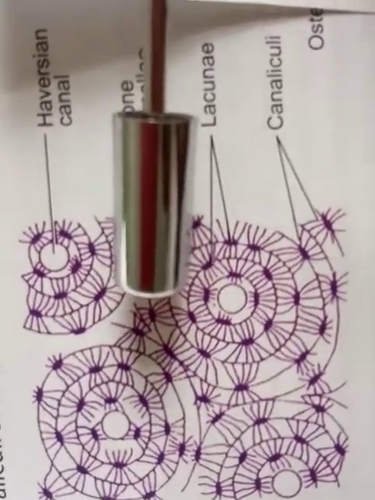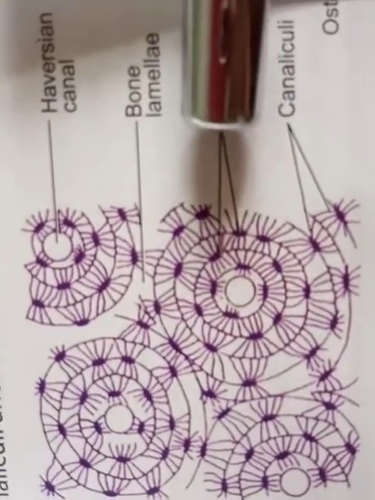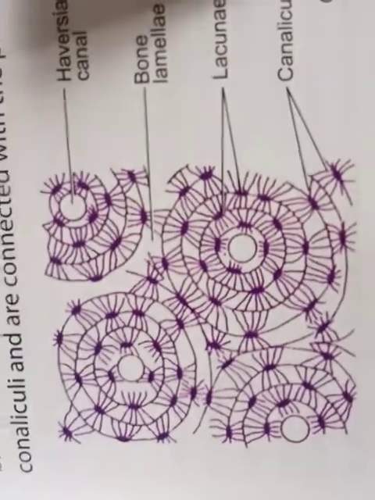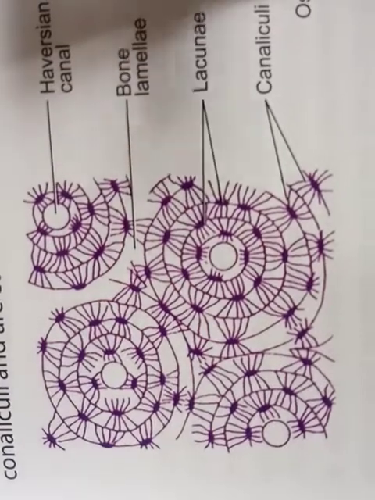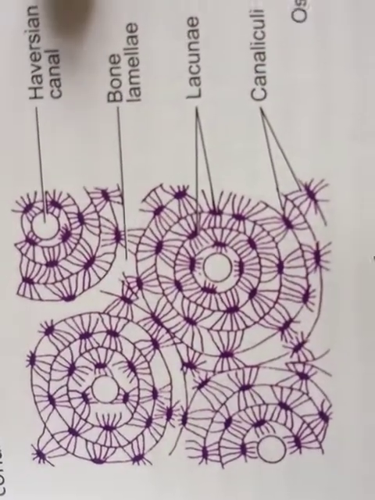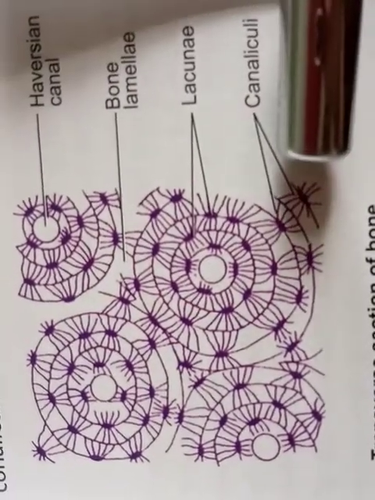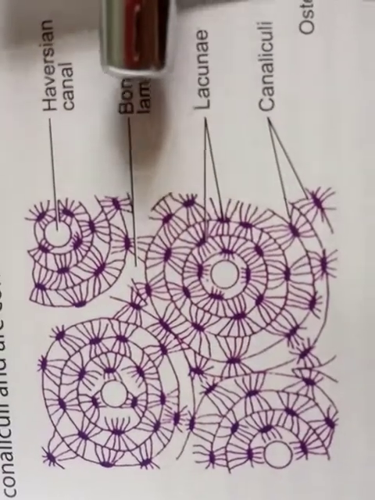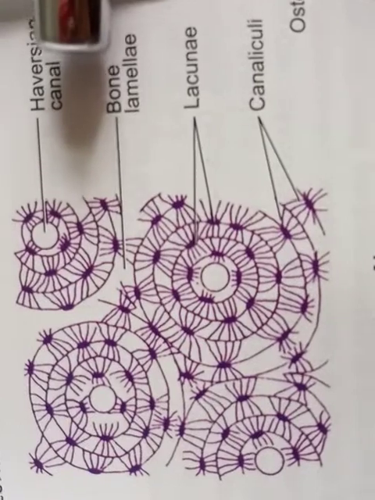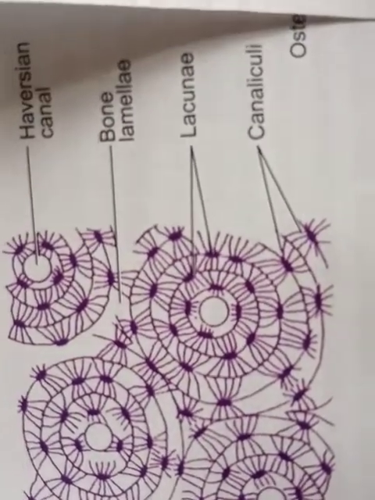The bone cells, which are called osteocytes, are stellate cells, and each of them is enclosed in a small cavity called lacuna. These are connected together by several fine and branched canaliculi. Fine processes of osteocytes extend through these canaliculi and are connected with the processes of other osteocytes.